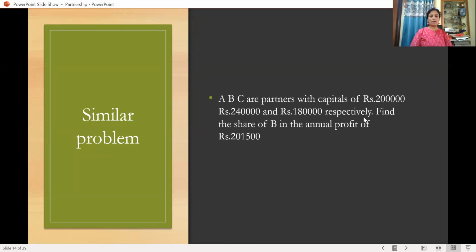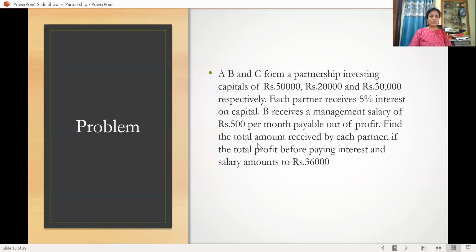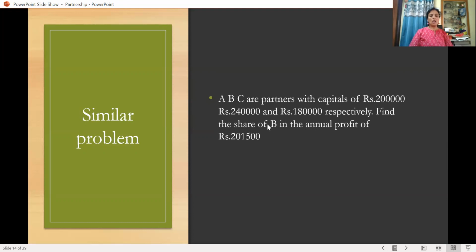Okay. And it is also a similar problem. A, B, C, three partners are there, with 2 lakh, 2,40,000, 1,80,000 respectively. Find the share of B in the annual profit of 2,01,500. It is also the same problem. So you can solve it. How to solve it? Here 2 lakh, 2,40,000, 1,80,000. And how many zeros are there? Count them. There are four common zeros. Remove them.